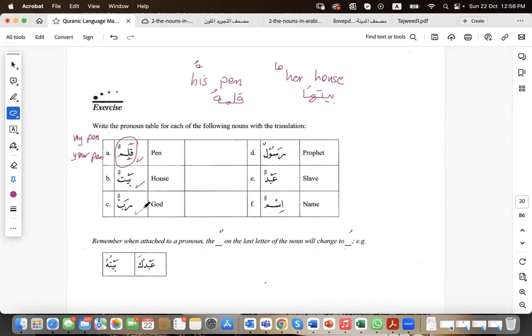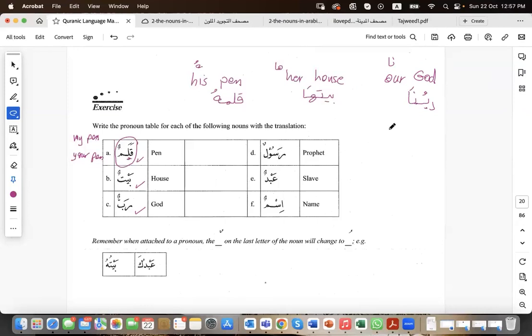Let us have rabb, and let us say "our God". So Rabb, and you can find this as "our Lord" as well. The same meaning. So our God, starting with Rabb, and "our" is na. So Rabbuna. طيب رسول.